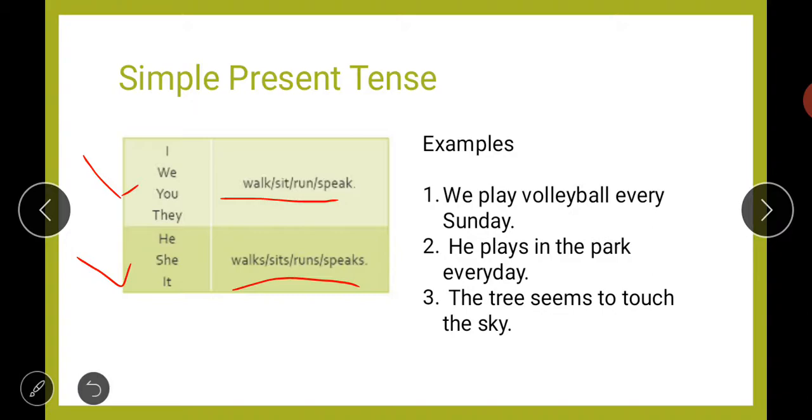Then next, more examples of simple present tense. So examples are, we play football every Sunday, he plays in the park every day. So now look at this.